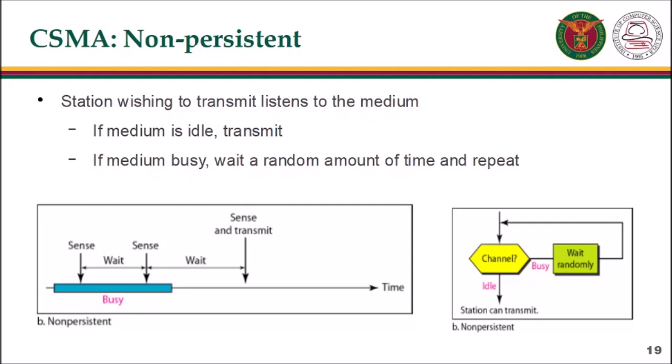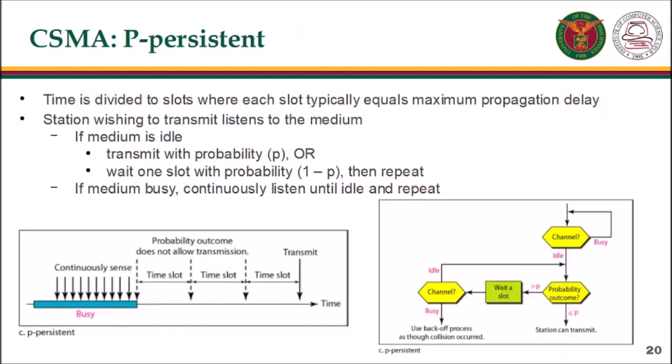The p-persistent method is used if the channel has time slots with a slot duration equal to or greater than the maximum propagation time. The p-persistent approach combines the advantages of the other two strategies. It reduces the chance of collision and improves efficiency. In this method, after the station finds the line idle, it follows these steps. 1.